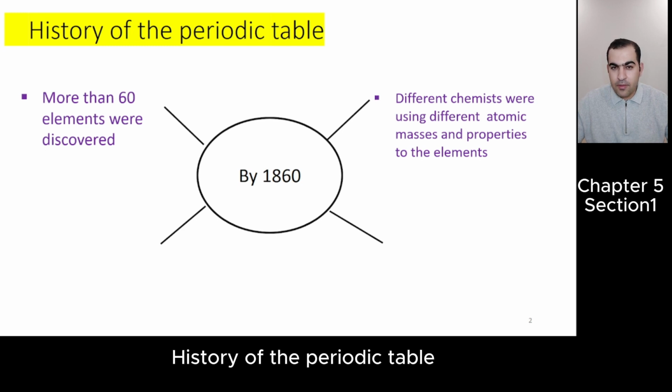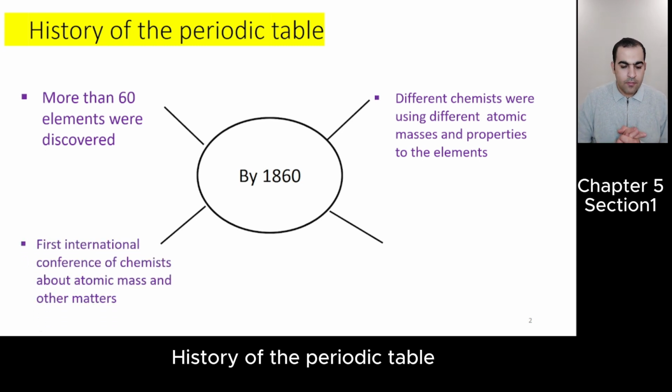So different chemists were using different atomic masses. We know that atomic mass is about the mass of the atoms of the elements, okay? And they were using different properties for the elements. To solve this problem, they gathered together and held the first international conference of chemists about atomic mass and other matters, okay?